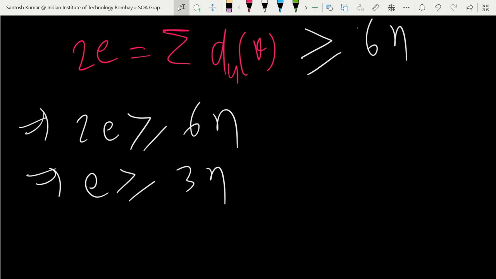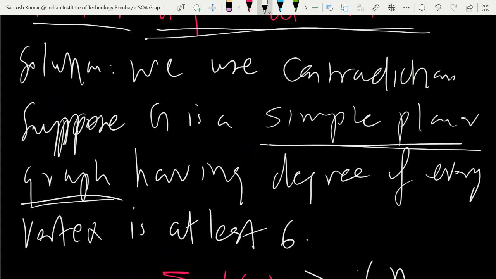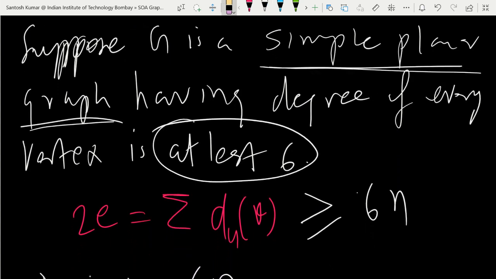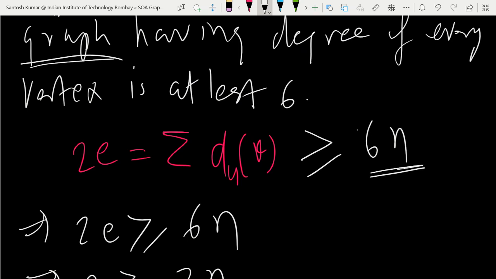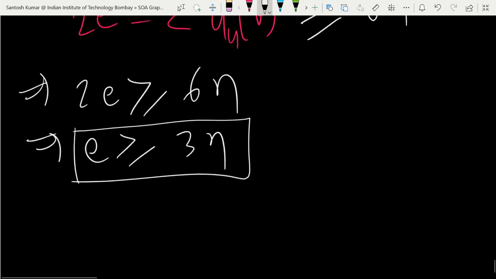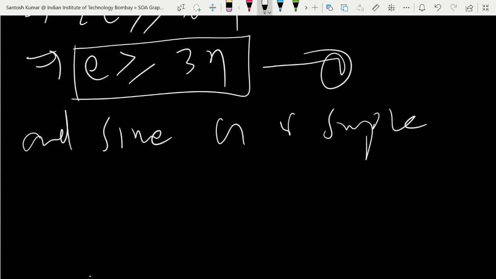So what is the meaning of this? One more thing, you can see that it is a simple planar graph, and we assume that the degree of every vertex is at least 6. So I use this result that every vertex has degree at least 6. So the sum of degrees is going to be more than or equal to 6n, and that's why we get this one. So this is the first result you can say.